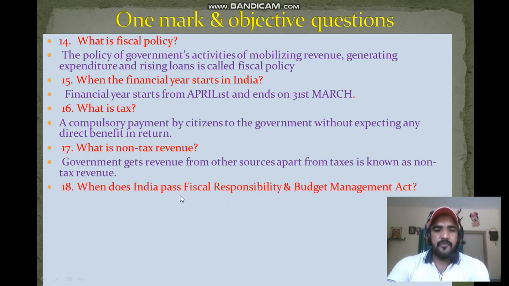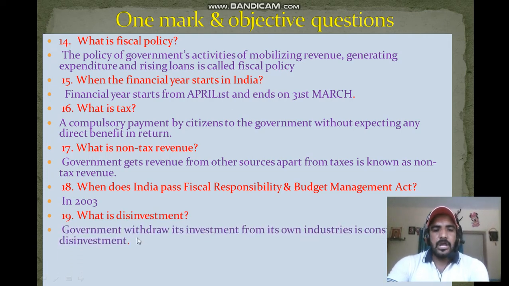Next question: when did India pass the Fiscal Responsibility and Budget Management Act? So the act was introduced in 2003. Next question: what is disinvestment? That means government withdrawing its investment from its own industry is considered as disinvestment.